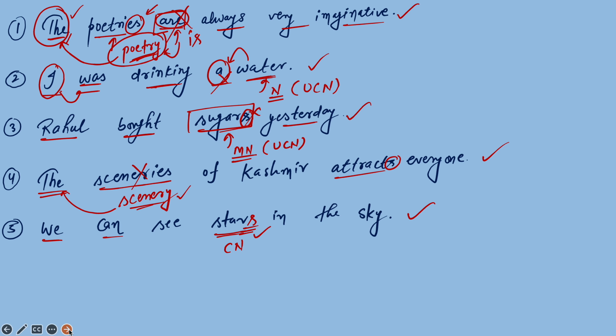Now I'm going to take some more examples so that you will have some sound knowledge of nouns. First, let me change the color of the pen.